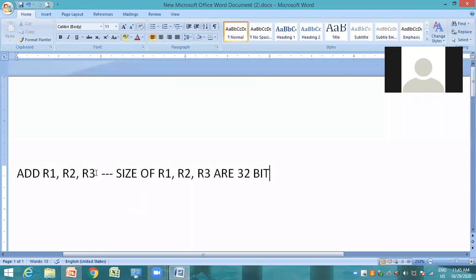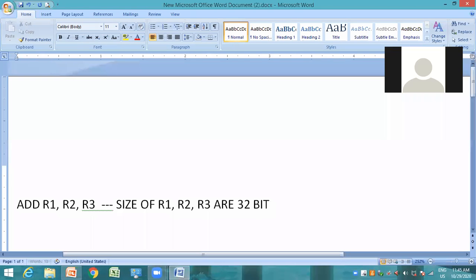Here I have taken simple instructions. See, compared to your 8051 microcontroller, here in ARM we will have 3 operands. That is, say R1, R2, R3. Here R1 is a destination operand and R2 and R3 are source operands.